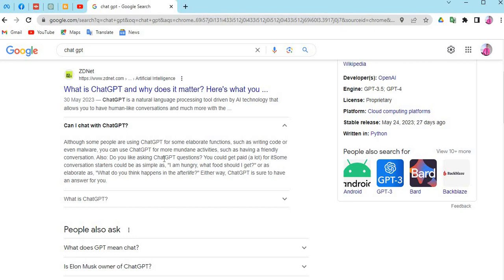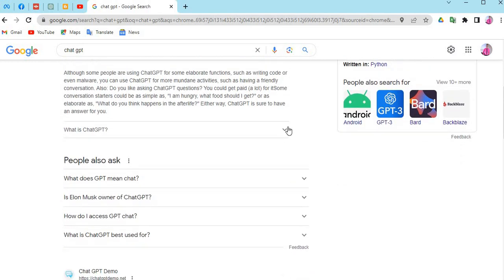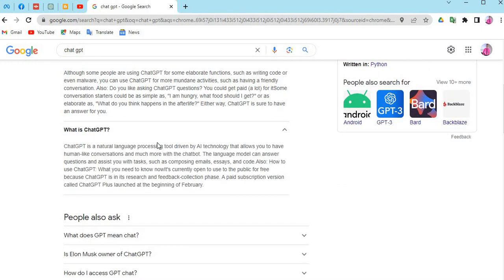A typical example given here is: I'm hungry, what food should I eat? Or as elaborate as, what do you think happens in the afterlife? Either way, ChatGPT is sure to have an answer for you. It's a natural language processing tool driven by AI technology that allows you to have human-like conversation and much more with chatbots.